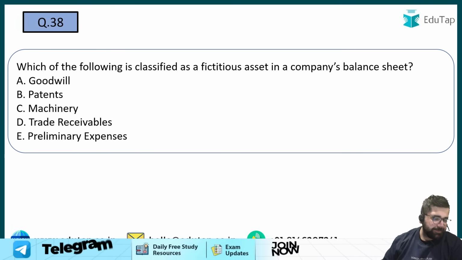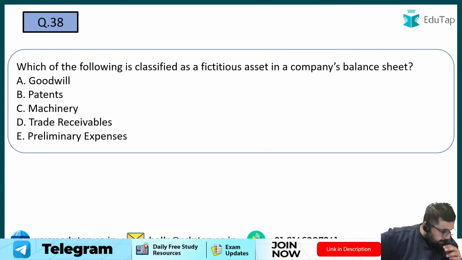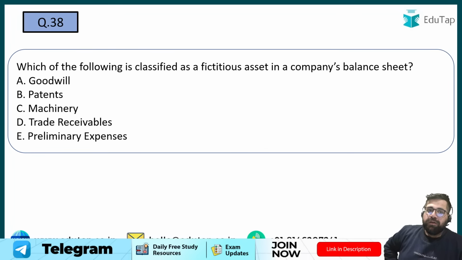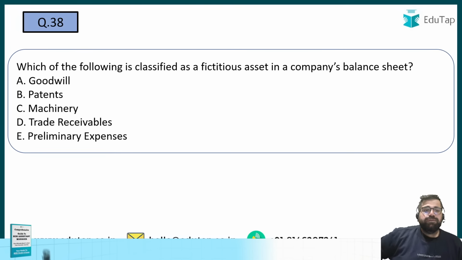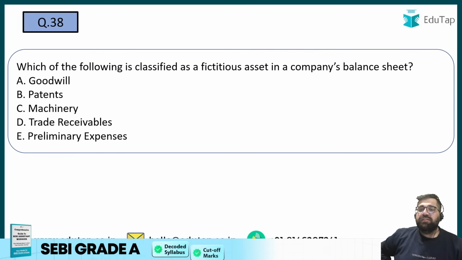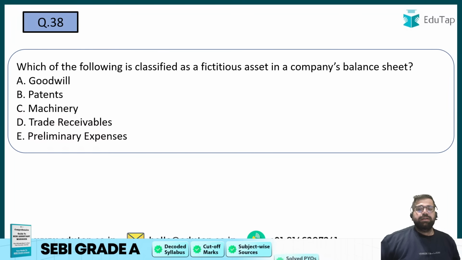Let's move to 38. Which of the following is classified as a fictitious asset? Fictitious assets, I hope you know. What will be the correct answer for 38? Which of the following is classified as a fictitious asset in the company balance sheet?